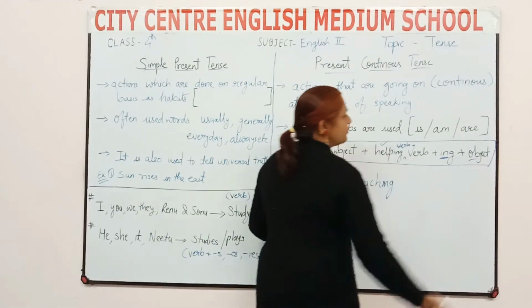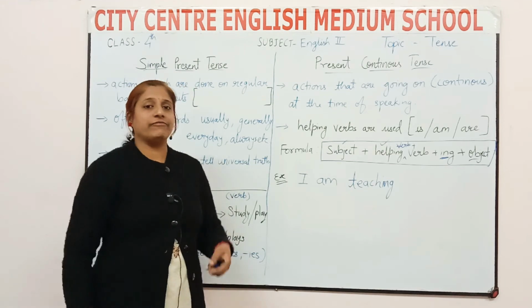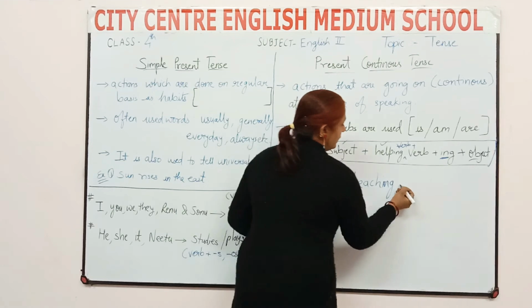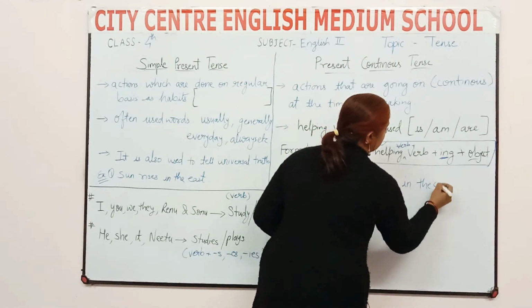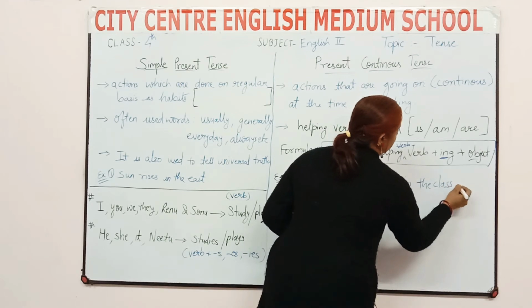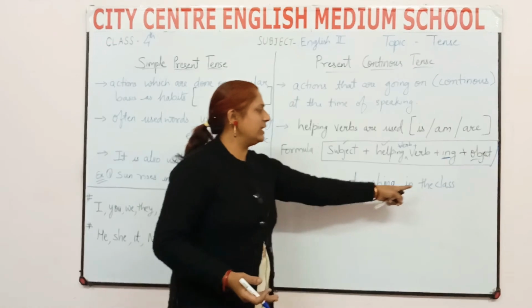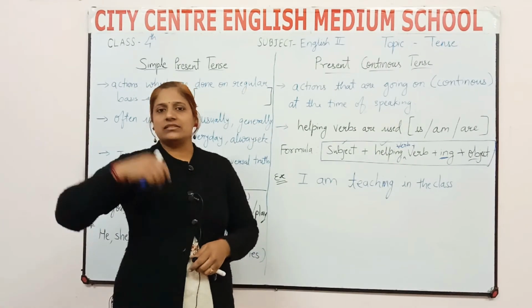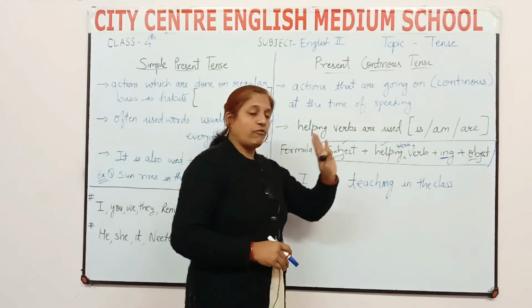Now object. Object is not compulsory. If object is there, it's okay. If there is no object, no problem. So I am teaching in the class. Or many sentences we can make. I am teaching in 4th class. I am teaching in the next class. Many sentences we can make with this formula.